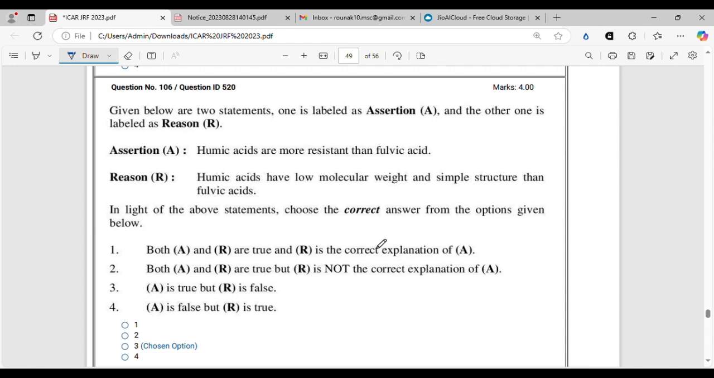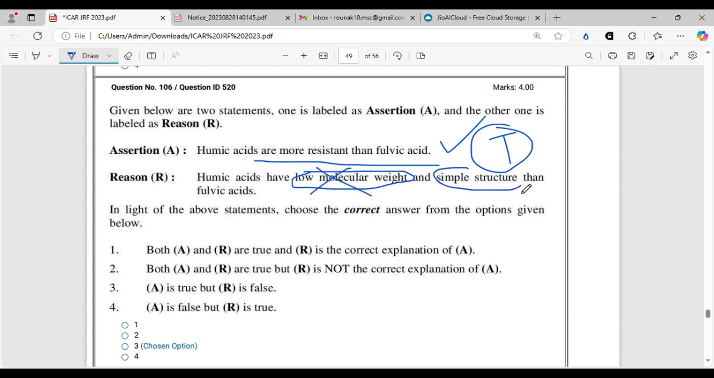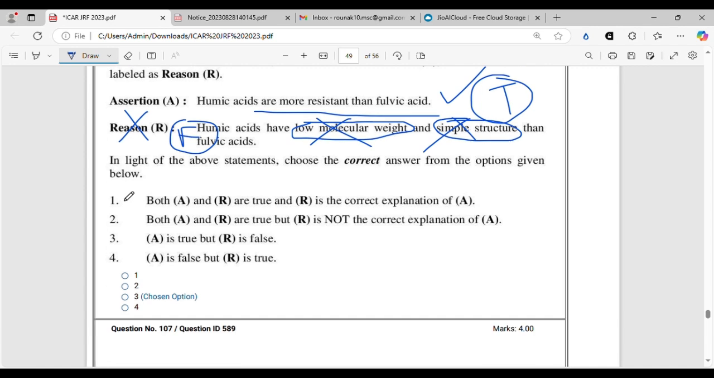Again, an assertion and reasoning type of question from soil organic matter. This is a very easy one. Humic acids are more resistant than fulvic acid. Everyone knows that, so this is a true statement. Whereas humic acids have low molecular weight, this is wrong. Humic acid has higher molecular weight than fulvic acid, and a simple structure, this is also wrong. So the reason is straight away wrong, whereas the assertion is correct. The correct answer will be option 3. A is true, but R is totally false.